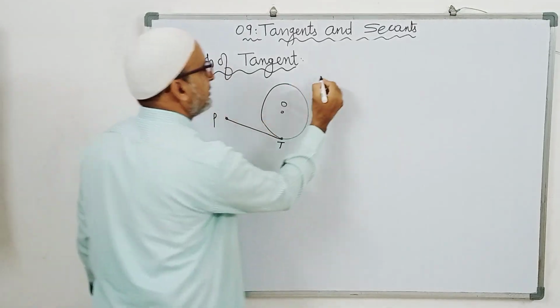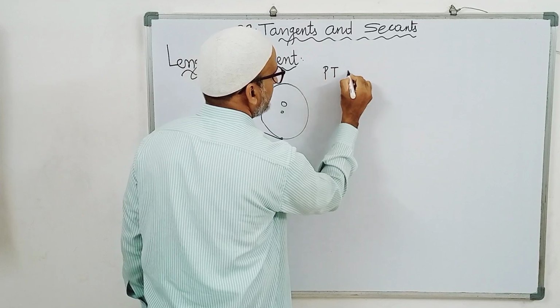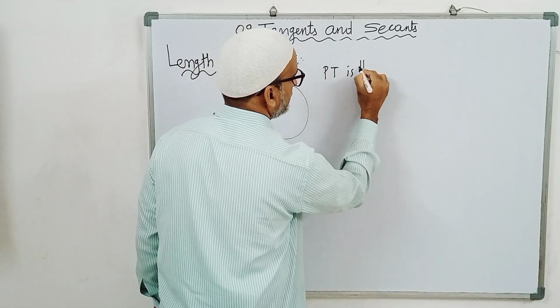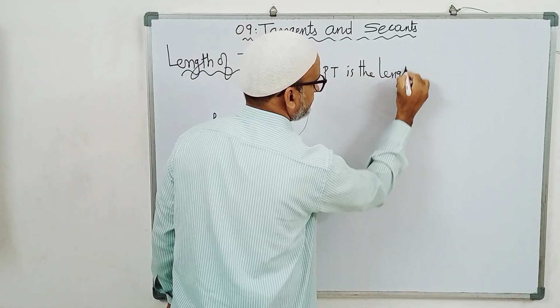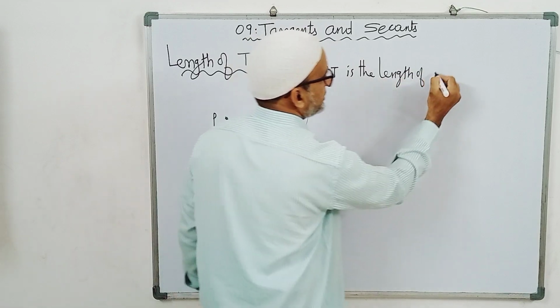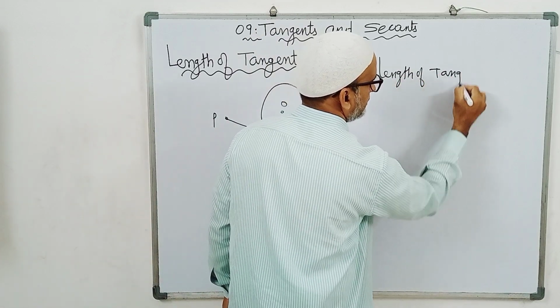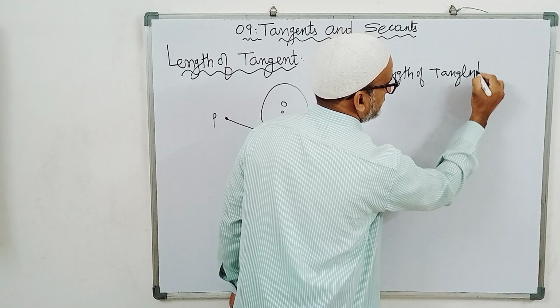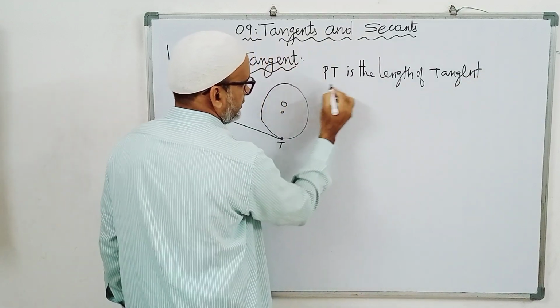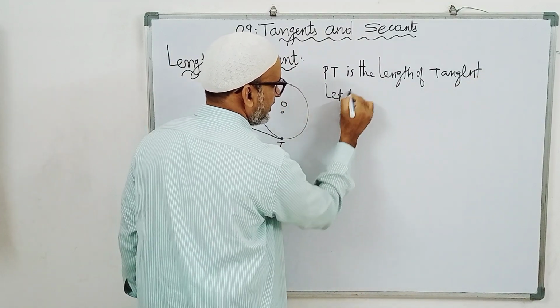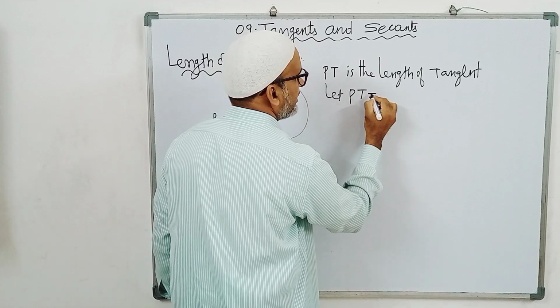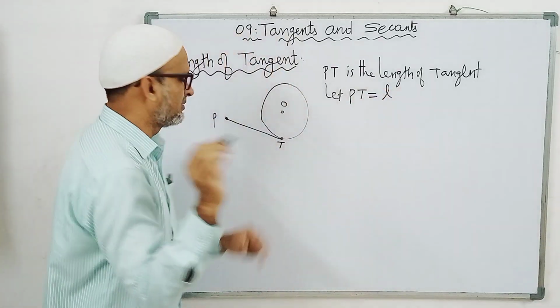PT is the length of the tangent. Let PT equal L, the length of the tangent.